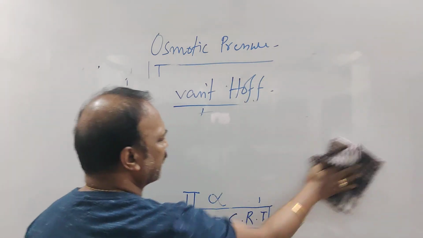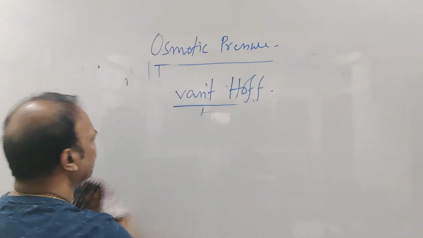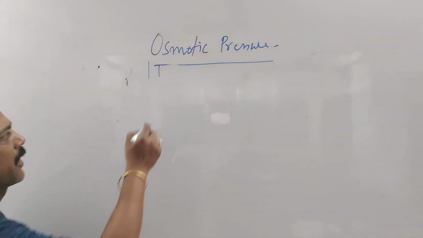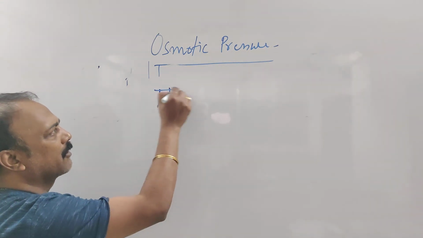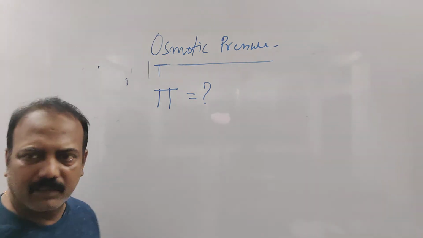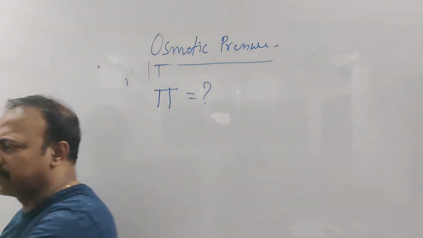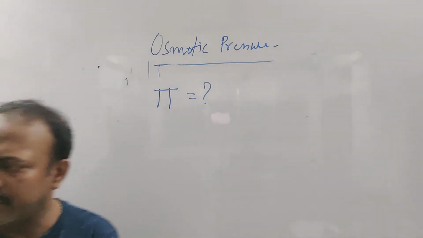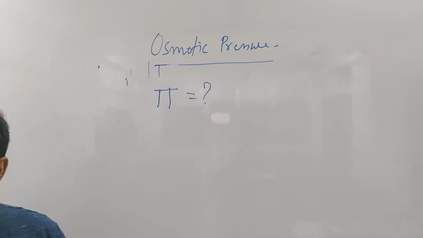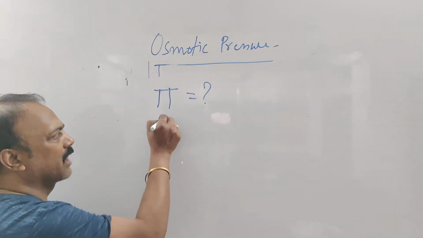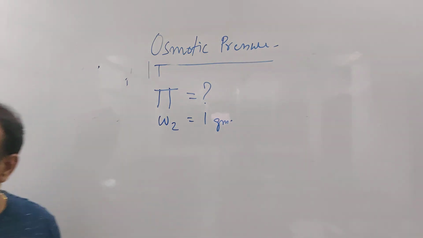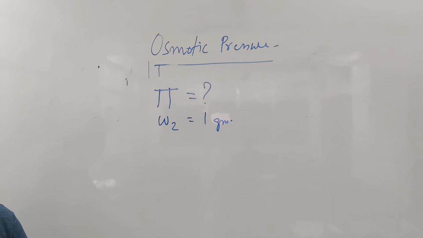Okay. What is given now? Tell me, what is given? Calculate the osmotic pressure. So that means we have to find out pi, right? In Pascal. Okay? That is one thing that is given specifically in Pascal. They mention the unit. Okay? Then 1 gram of polymer means the amount of solute is 1 gram. Fine? Yes?